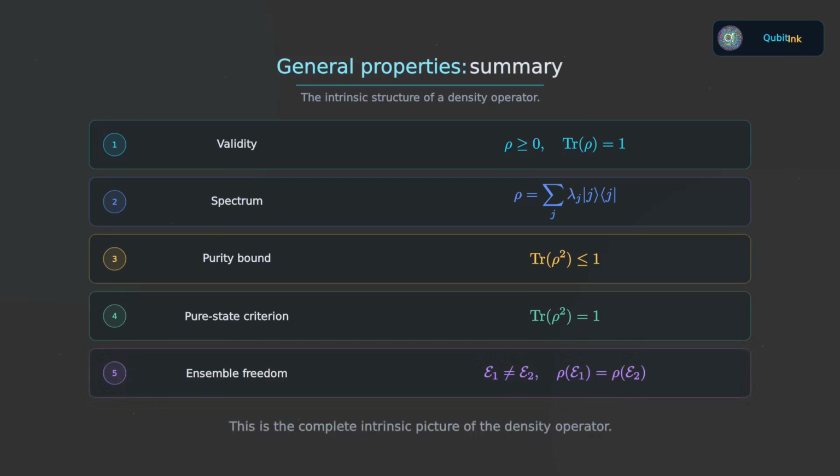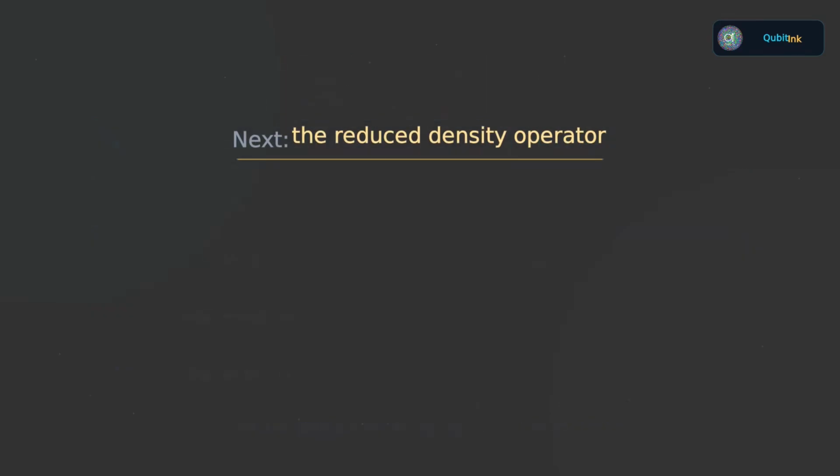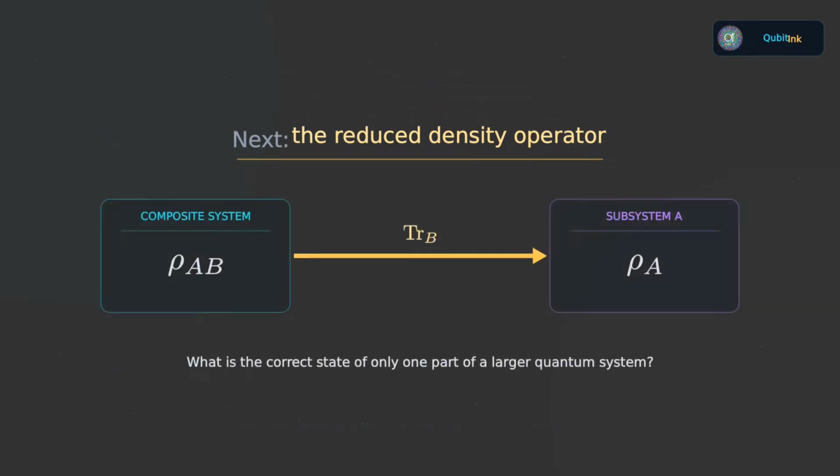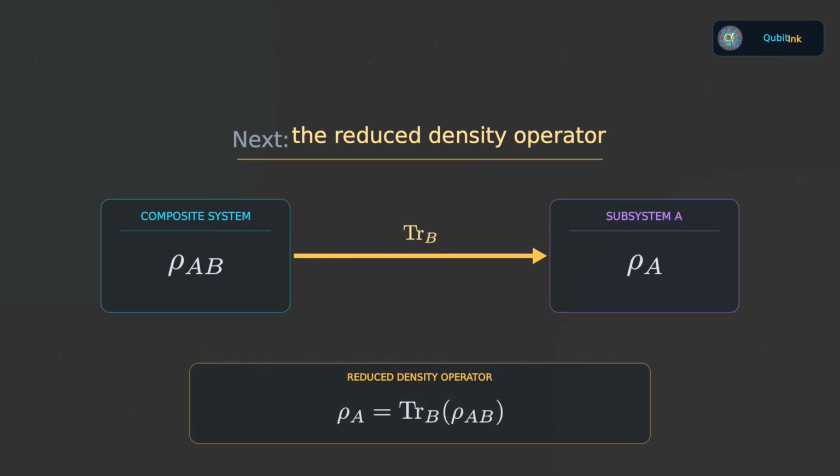In the next section, we will see where this formalism becomes especially powerful. We will take a composite quantum state and ask, what is the state of only one part of the system? The answer is the reduced density operator, obtained using the partial trace.